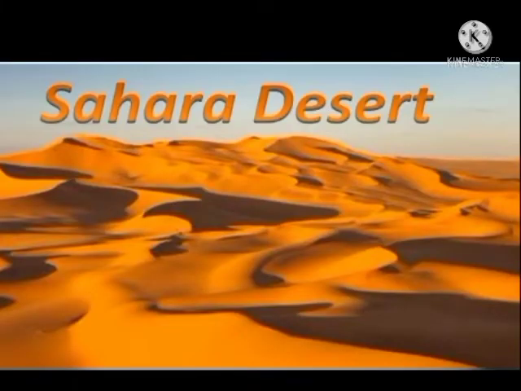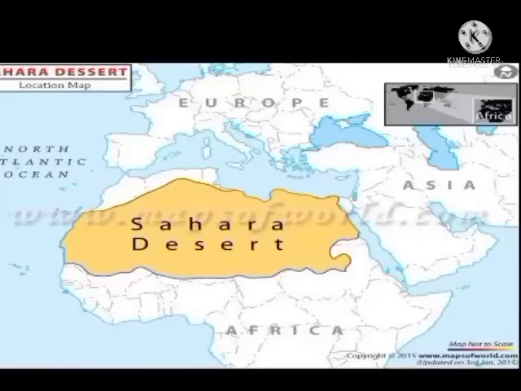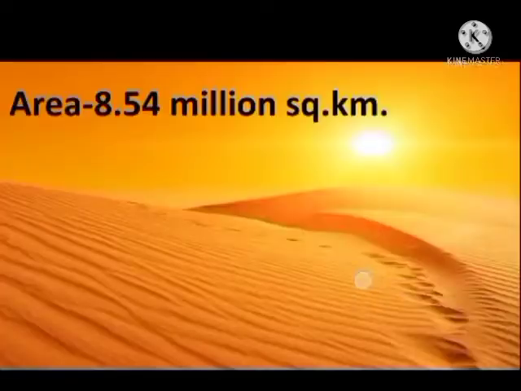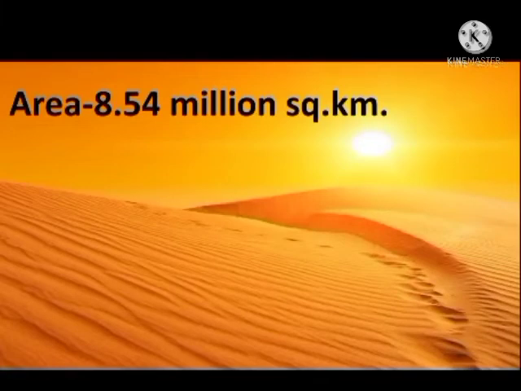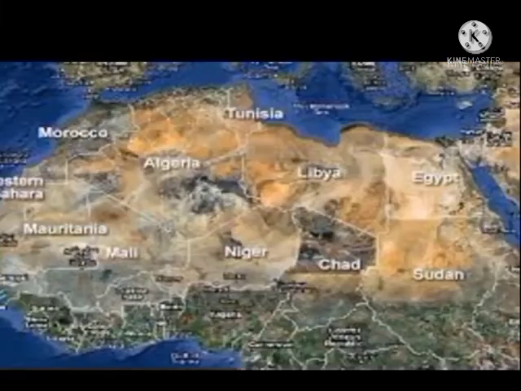So, hot desert: the Sahara. This is the map of a country of Africa, and you can see the yellow part, it is the big part. So it is known as Sahara Desert. It is the largest desert in the world. It covers 8.54 million square kilometers.